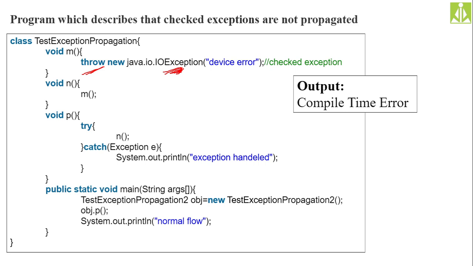Error class, IO exception class. So as it is a checked exception, it will not be handled, and you will get the compile time error. It will not be propagated. That means it will not come from M to N and N to P. It will not come like that. So you will get the compile time error. Remember this one. Checked exceptions are not propagated, and you can write this simple example for that one.